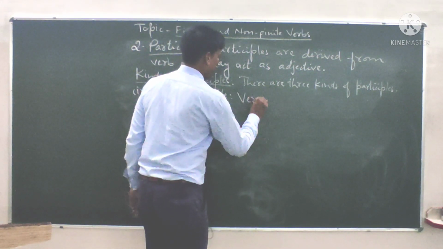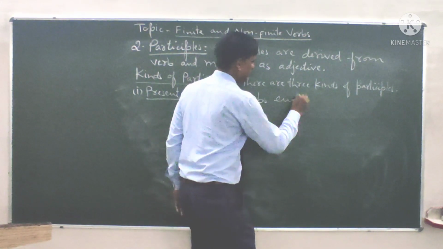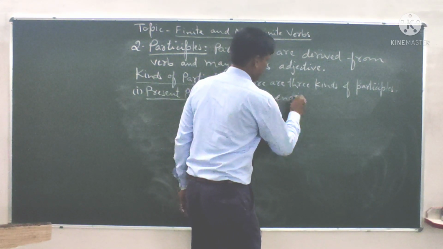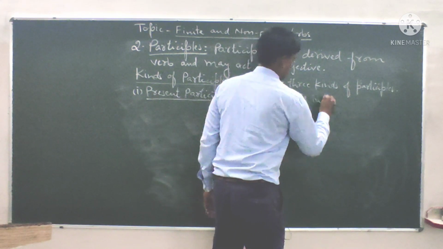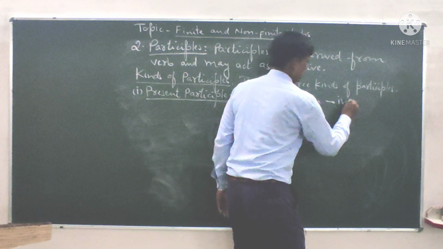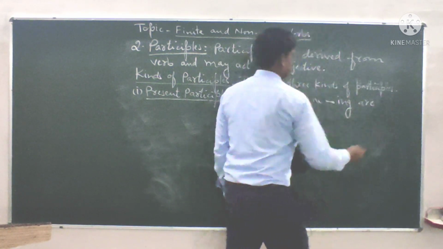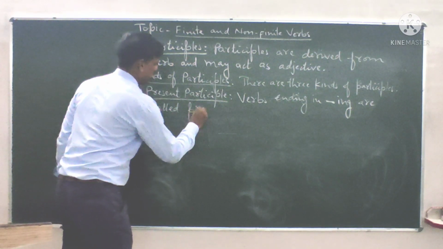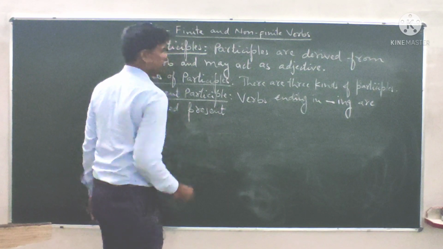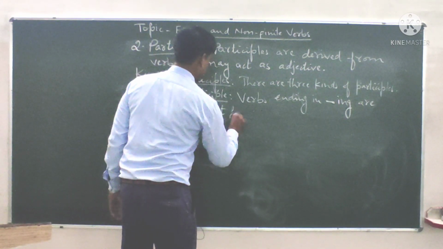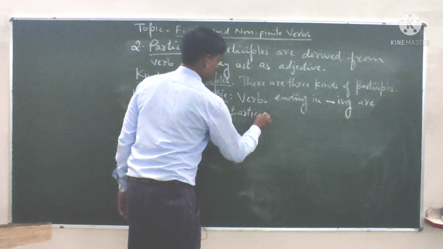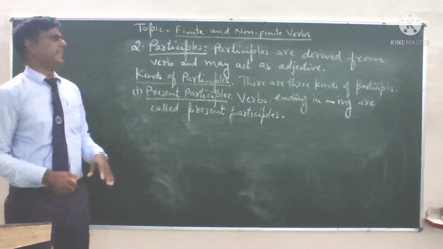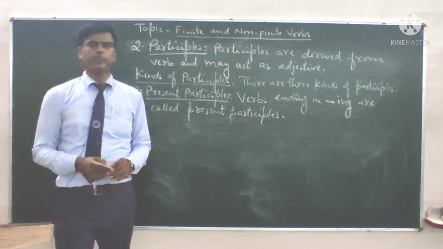Verbs ending in ing are called present participles.